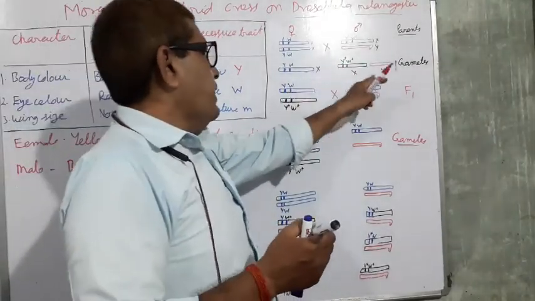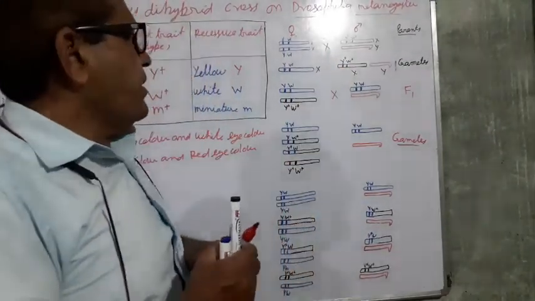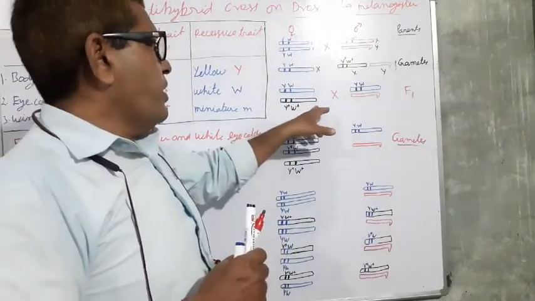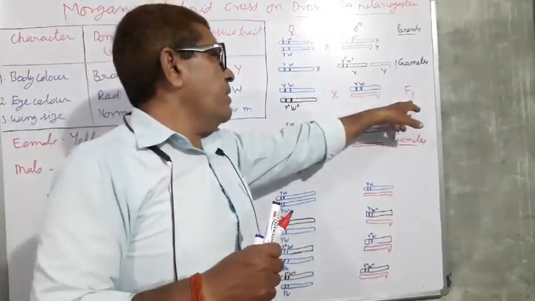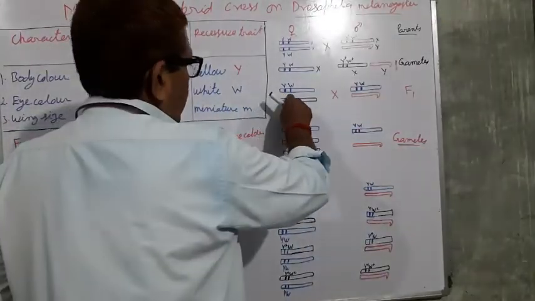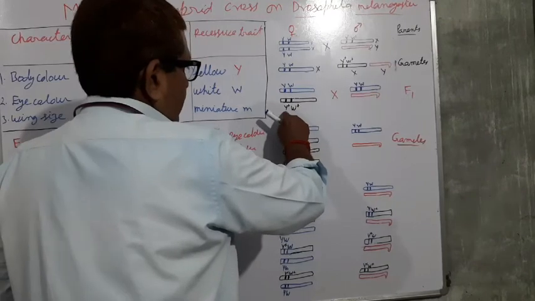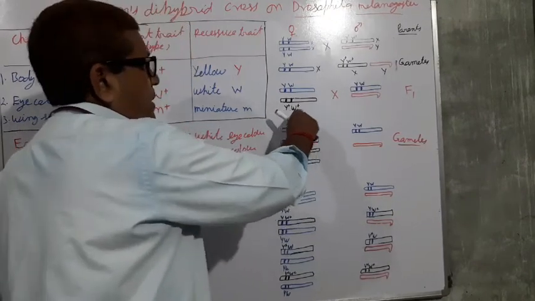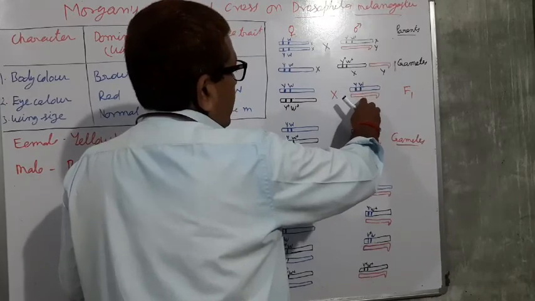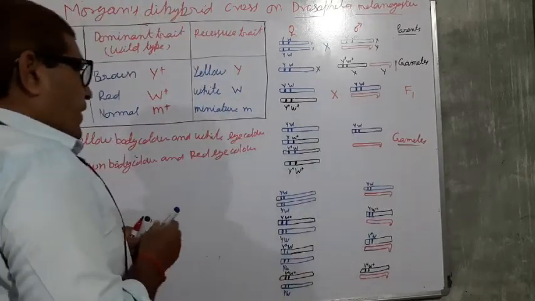When they make recombination, the individuals of the F1 generation, what are they? Y, W and the Y plus and the W plus here in females. And males, what are produced? Y, W, and they have no such factor there.